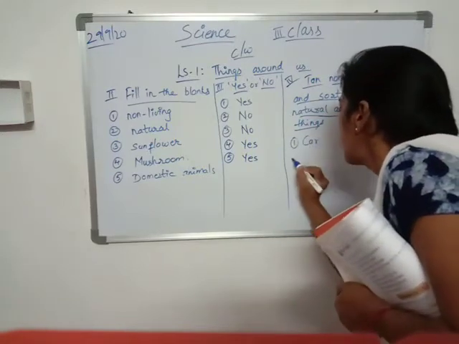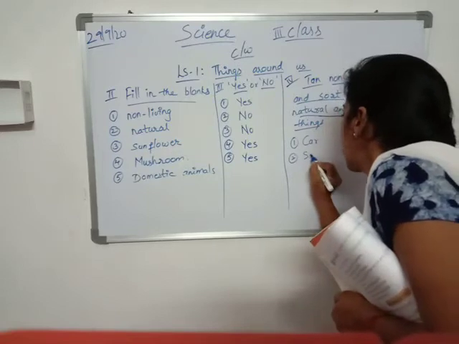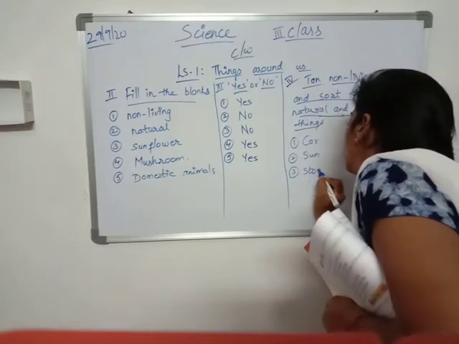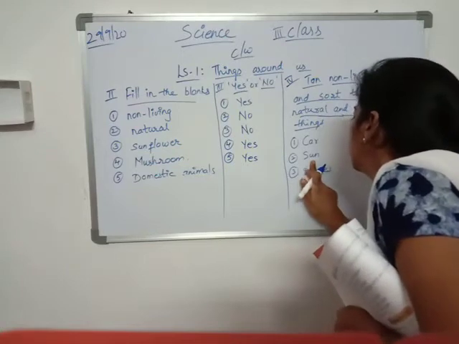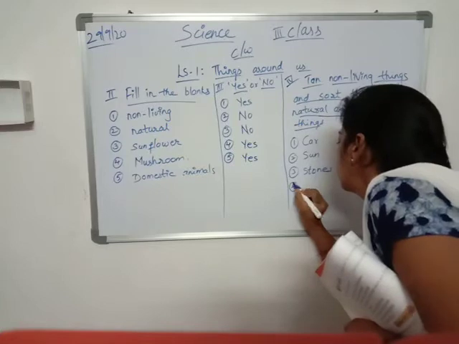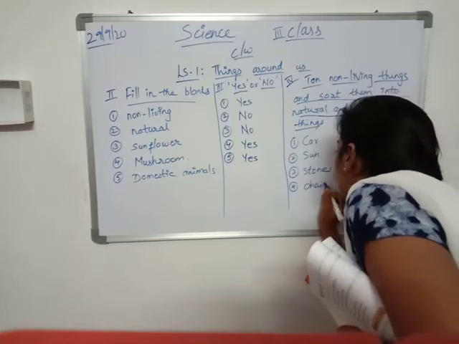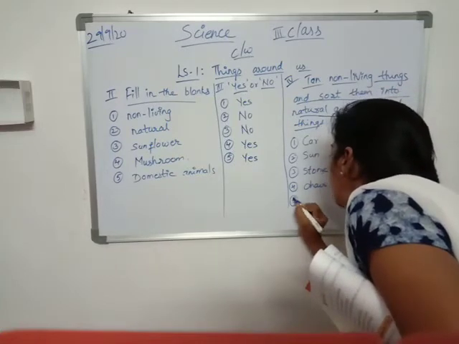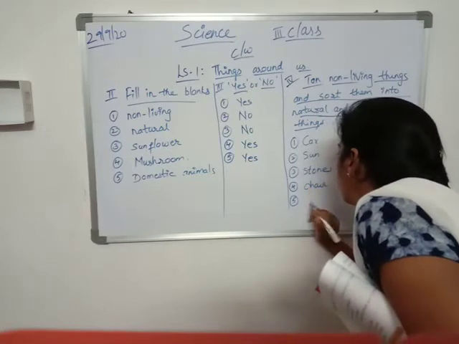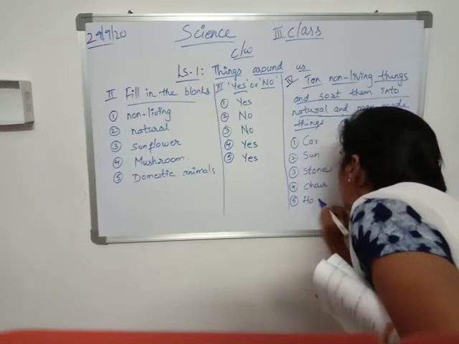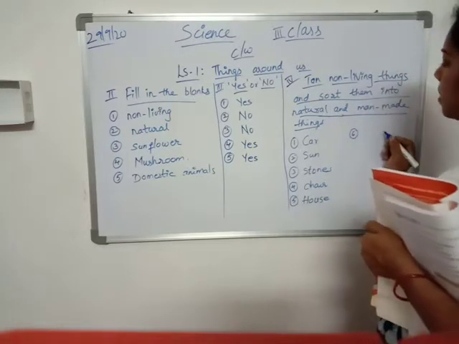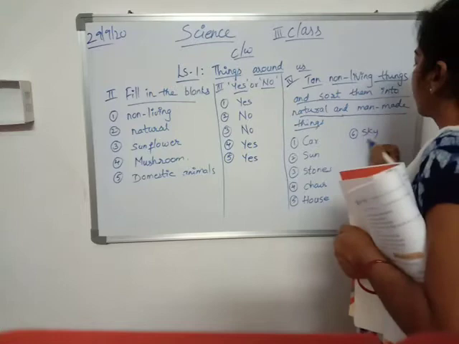First is car. Second is sun. Third we have stones. Fourth, chair. Fifth, we have house. House you can see around you. Okay. Sixth one is sky.